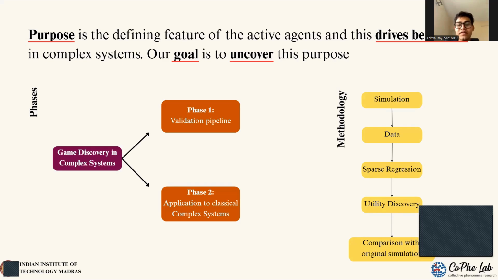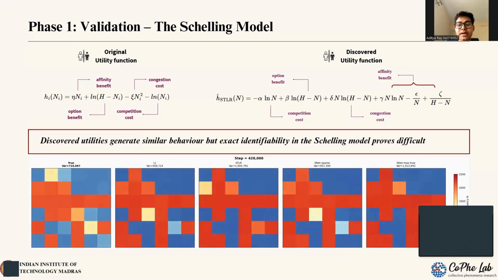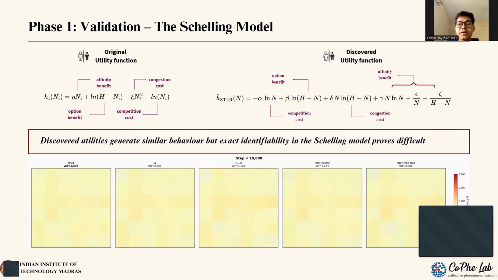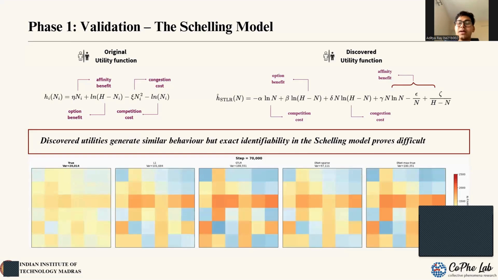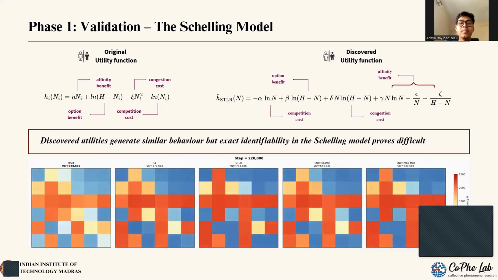And we've done this in two phases. So first, we've validated that the inversion is actually possible on systems where the rules are actually known, and then we apply it to systems where the rules were never designed as a game at all. In the first phase, we tested our pipeline on Schelling's segregation model. We encoded the governing utility function and asked if our algorithm could rediscover it from agent behavior data alone. The short answer is yes. We discovered a utility function that reproduces hallmark phases of Schelling dynamics, but we couldn't recover the exact utility function itself, which was a fundamental identifiability problem.